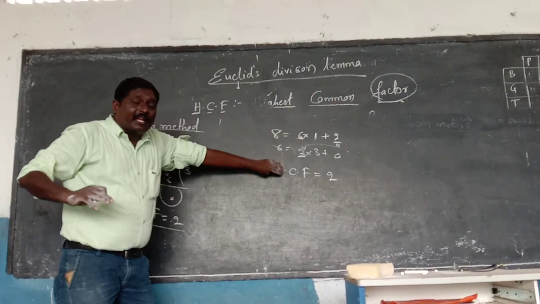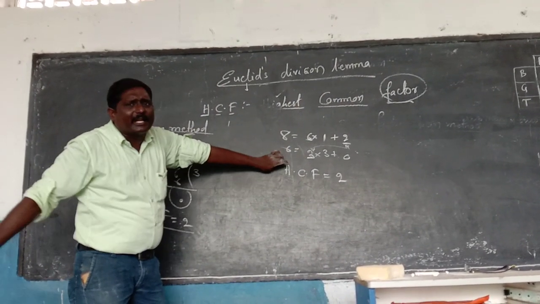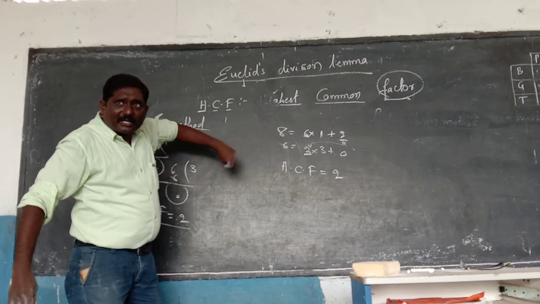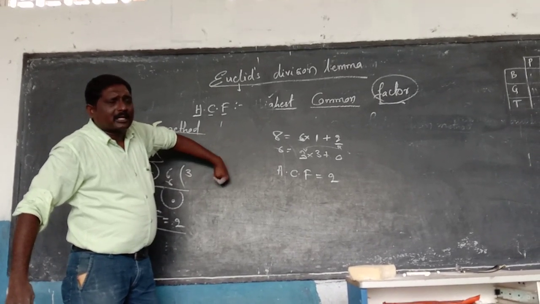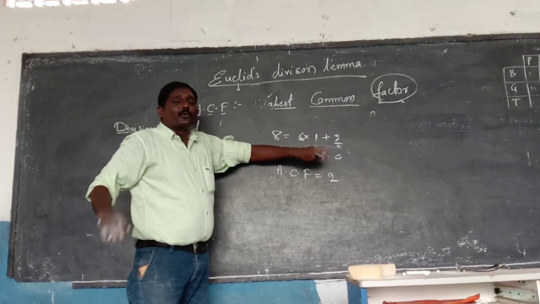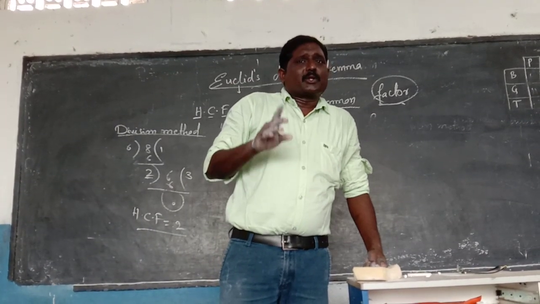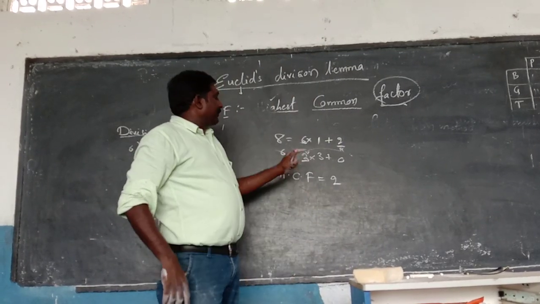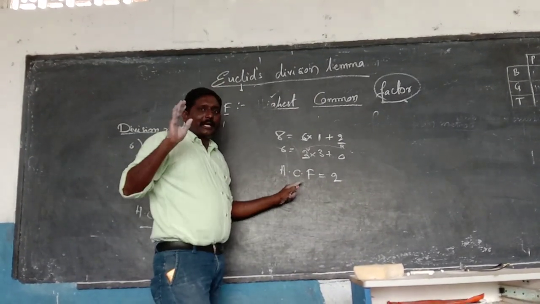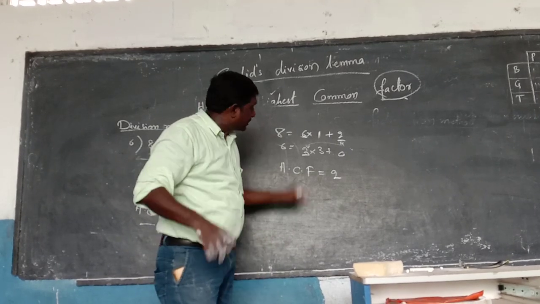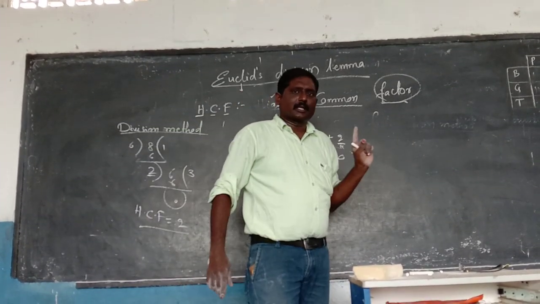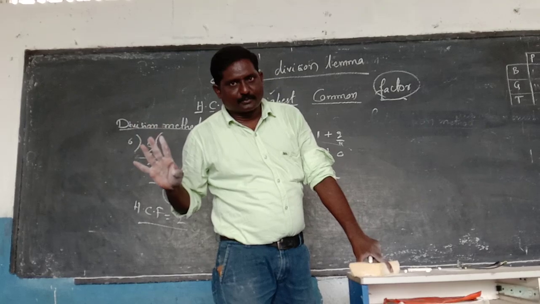And he found the HCF by using one more statement. So this is the procedure to follow whenever you are asked in the examination to find the HCF. We want to use this method only. Using Euclid's division lemma means using this statement only.